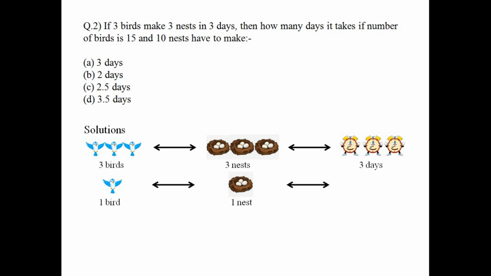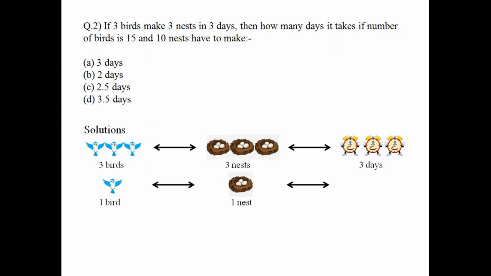Here the important concept is that the number of days is directly proportional to the number of nests, because the more nests, the more time it will take for the birds to build them. And one more thing, the number of days is inversely proportional to the number of birds.